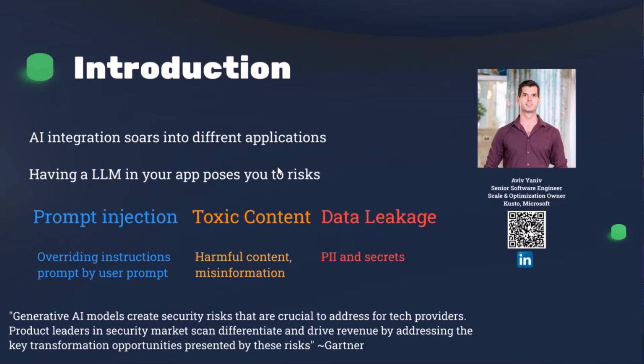So today we're going to talk about how we use techniques to leverage and to break models that integrate AI inside them. Because when we integrate AI inside an application, we're exposed to different risks. One of them is prompt injection, which means that we give the model instructions that override the instructions that it was intentionally meant to do.